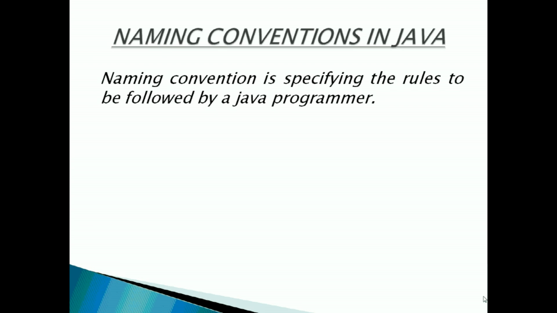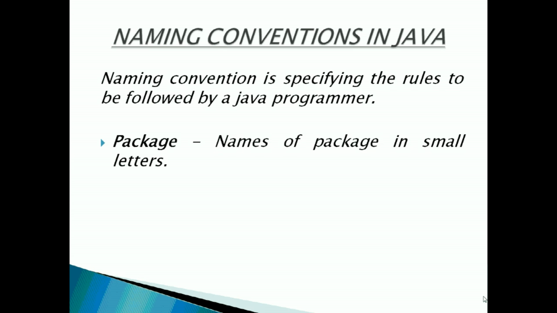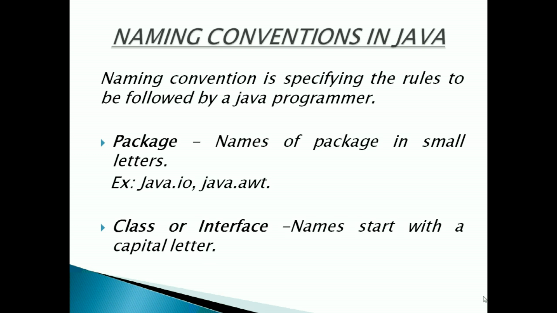Naming conventions, specifying the rule to be followed by a Java programmer while writing the names of packages, classes, methods, etc. A package represents a subdirectory that contains a group of classes and interfaces. The name of a package in Java is written in small letters. For example, java.io, java.awt.